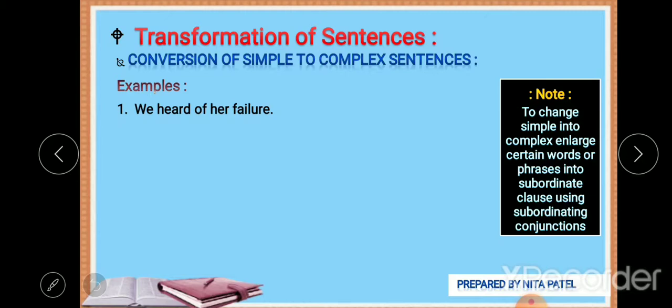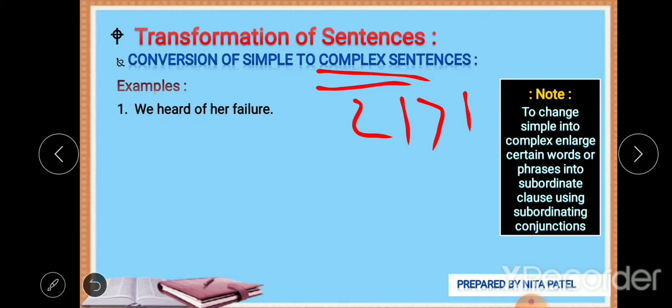First is, we heard of her failure. Now look at these sentences. In complex sentences, there is more than one verb. In simple sentences, there is always one verb.